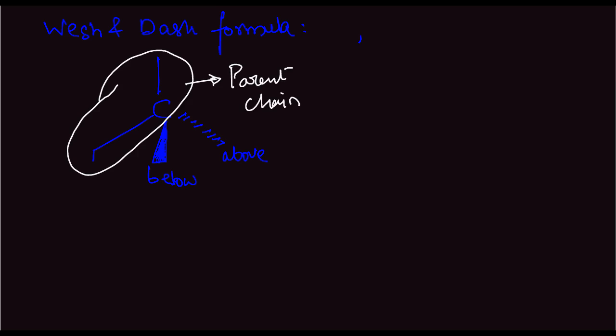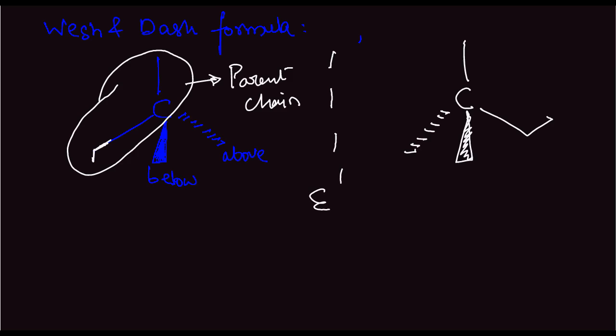Now, to go from one enantiomer to the other enantiomer, we just have to take the mirror image. In this case, there was an ethyl group. So, the mirror image would look something like this. We'll have a carbon. This is above, this is below. This is the enantiomer, and this is the ethyl group, and this is the long chain. So these are enantiomers. Basically, we have to take the mirror image to draw the enantiomer.